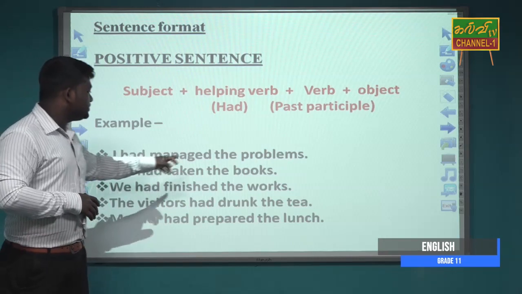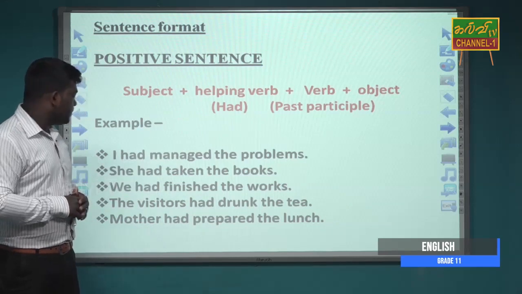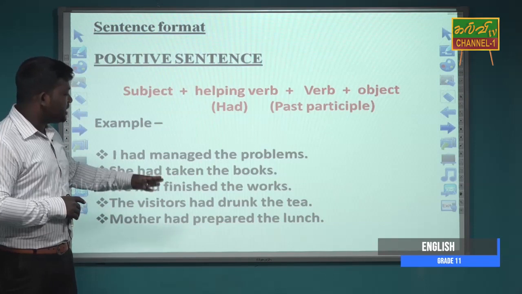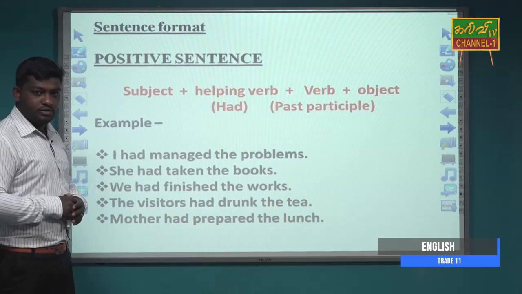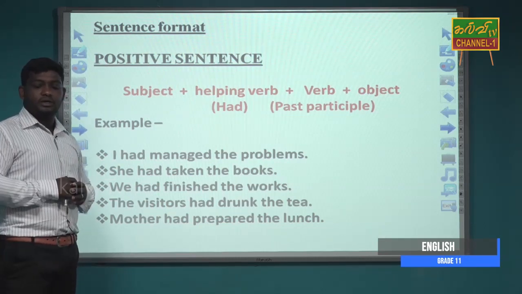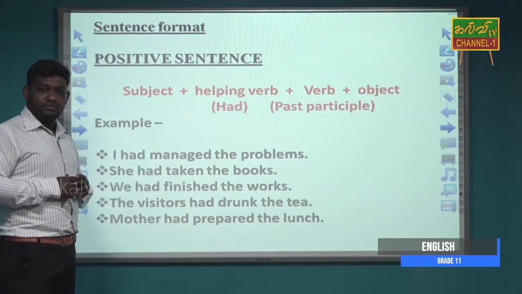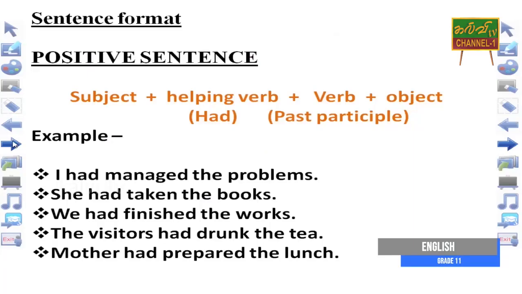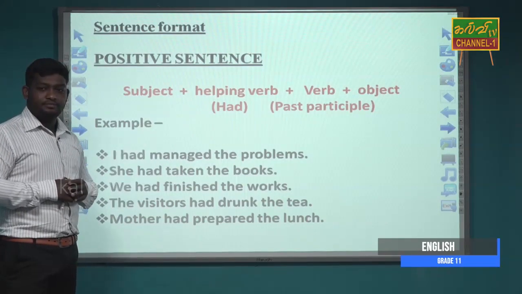I had managed the problems. She had taken the books. We had finished the works. The visitors had drunk the tea. Mother had prepared the lunch. So, when you make sentences in past perfect, you should use had as the helping verb. So, here every pronoun or every noun can come with had.